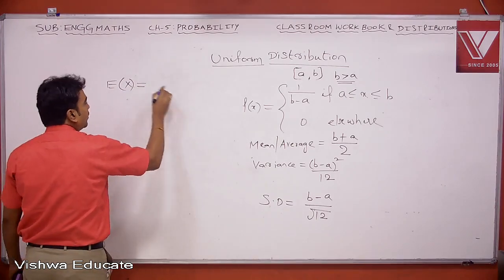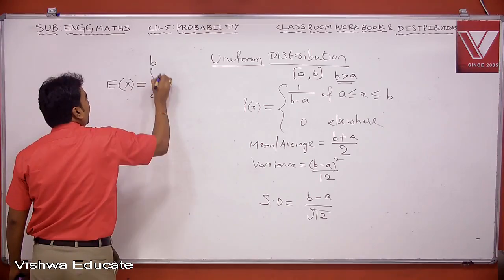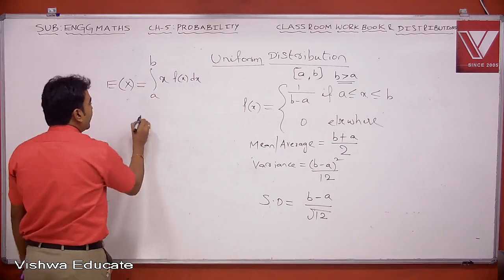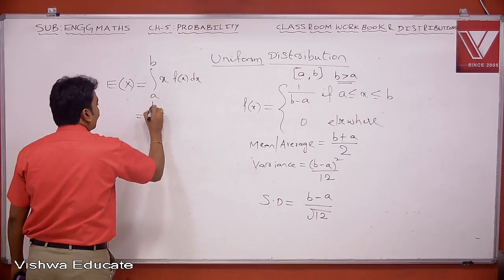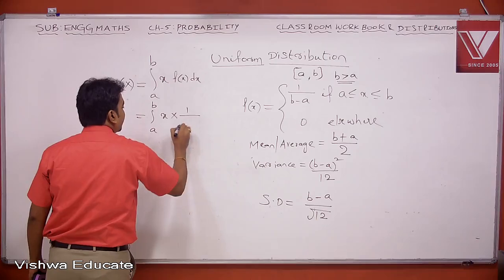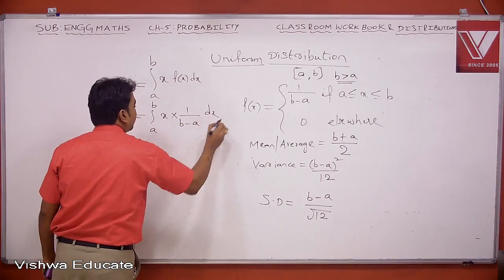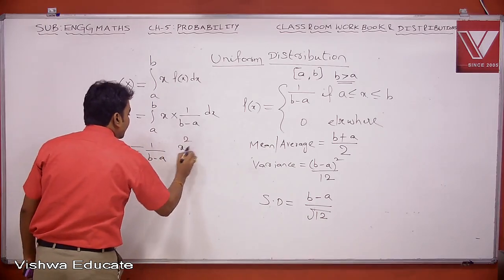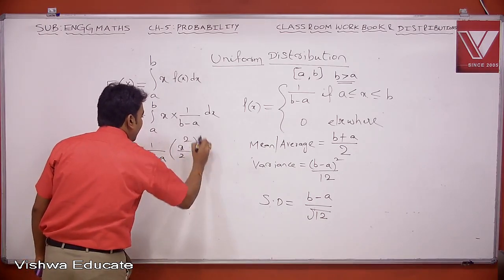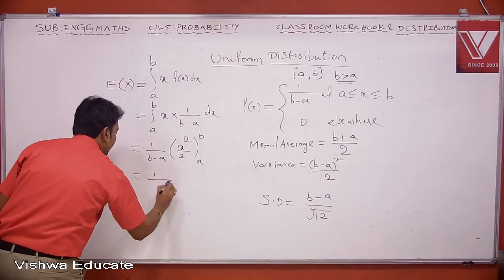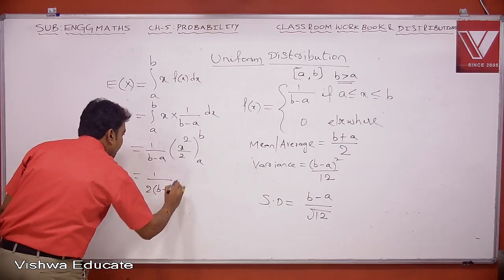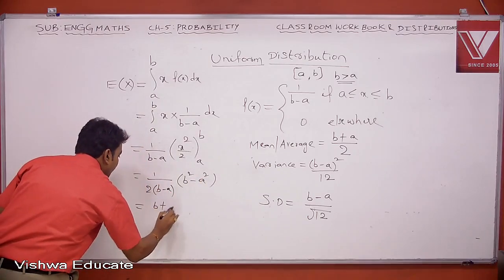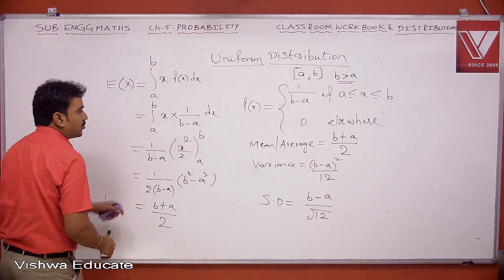Here the PDF is defined over closed interval a comma b, so integral a to b x into f of x dx. Now what is this? Integral a to b x into 1 by b minus a dx. Therefore, this is 1 by b minus a into integral x, which is x square by 2, limits from a to b. So this is 1 by 2 into b minus a into b square minus a square. Like this, you will get mean value as b plus a by 2.